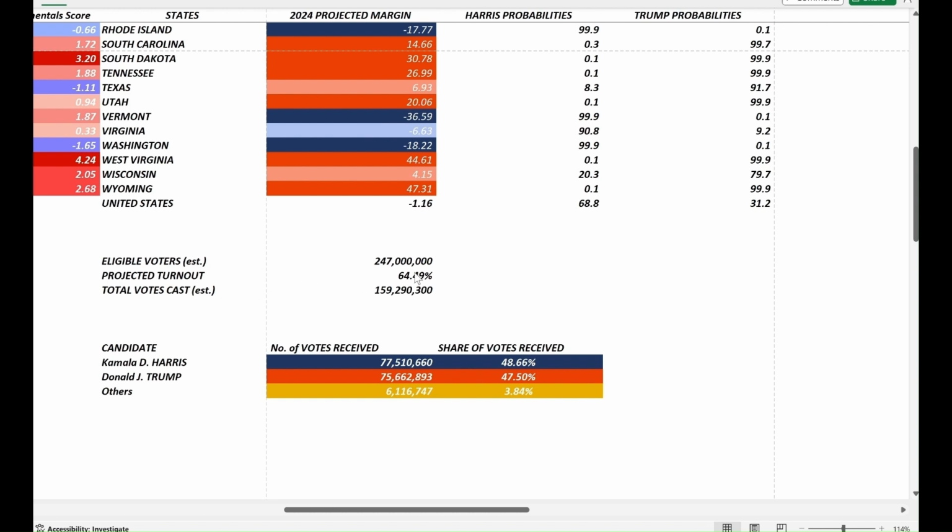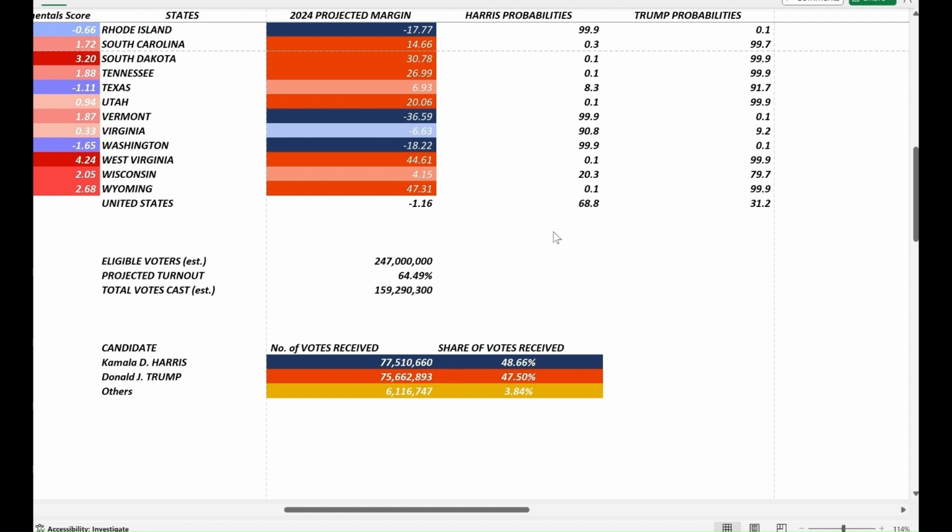Again, in the next few videos, I'm gonna tell you exactly how it does that. The projected turnout is 64.49%. It's a little decrease from 2020 when it peaked at 66.6%, but as a result of 7 million more voters being eligible to vote, the total votes cast will actually exceed the numbers that we saw in 2020 by around 1 million, and will be around 159 million votes.